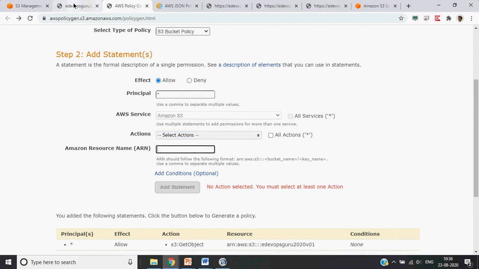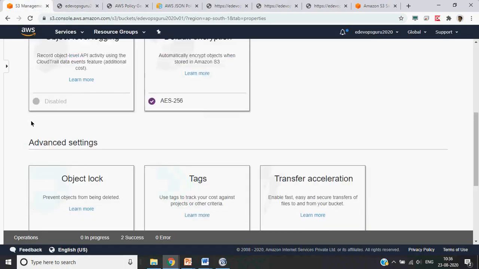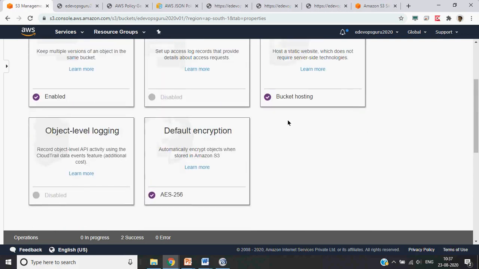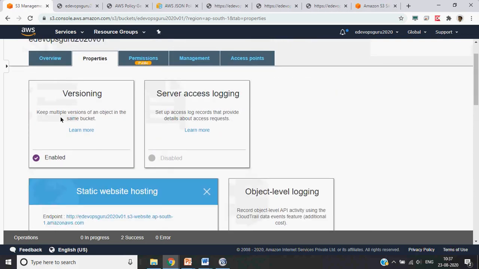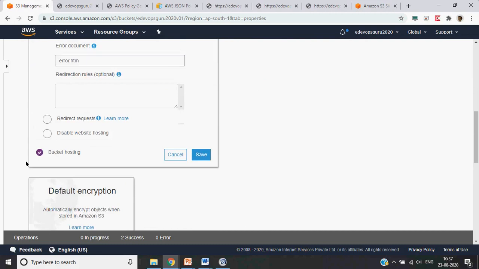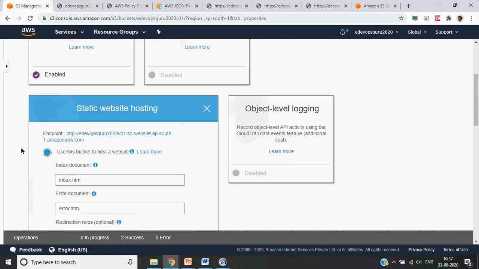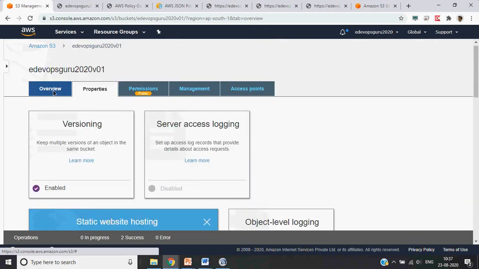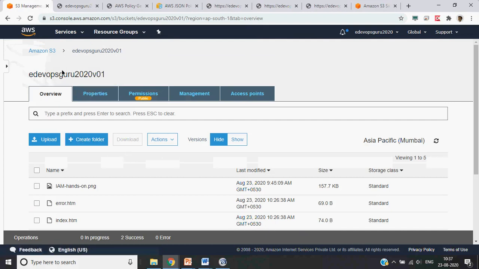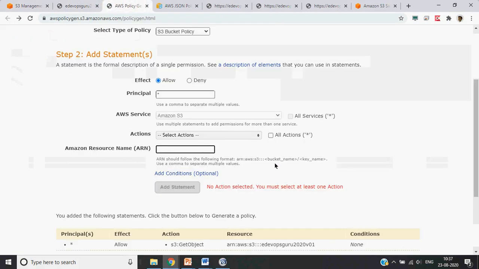Okay, then ARN in the resource ARN. So whenever you create, you just go here, so you will see the other details, not here, but overview itself. So basically this is the bucket name which you have to give, like this one. So this will remain same, okay, and after that your bucket name.